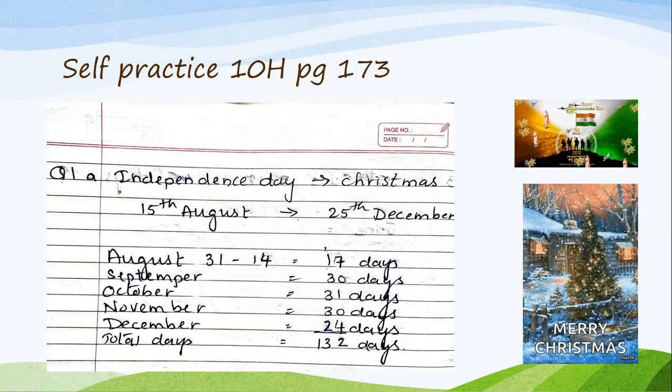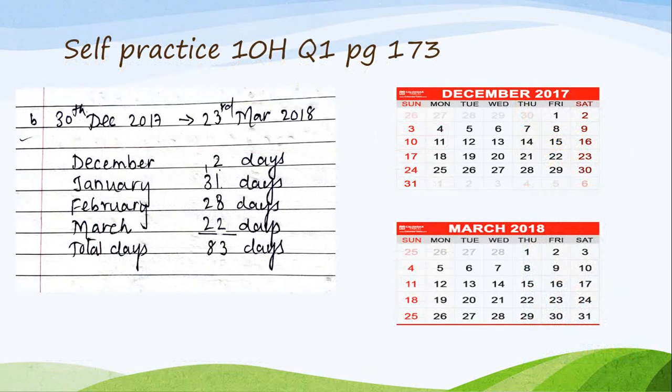So all the days add up to 132 days. Next is 30th December 2017 to 23rd March 2018. Children, whenever they have given the date as 2017, 2018, you always have to consider a leap year. Especially remember that. And see here from December to March, even February we have to consider.